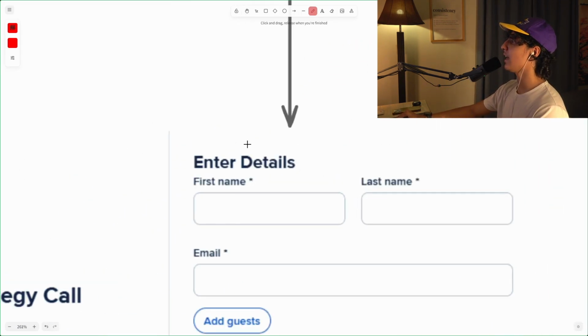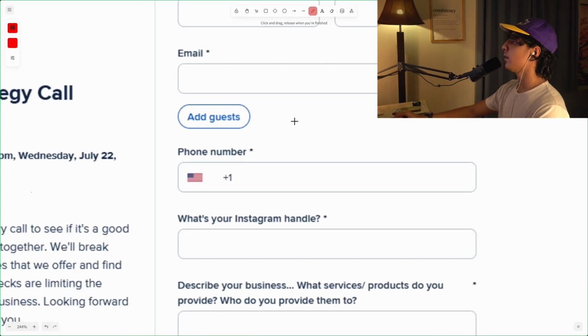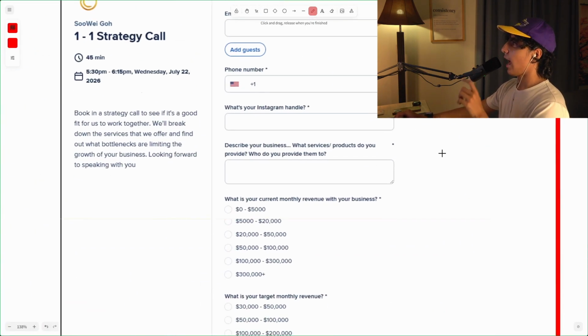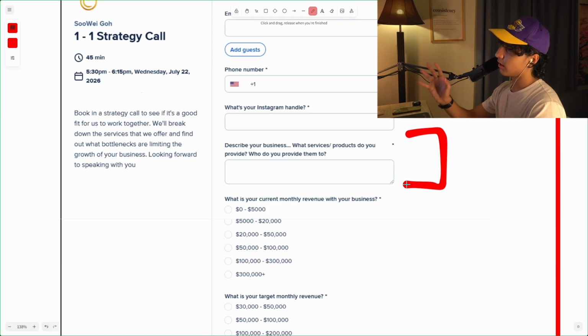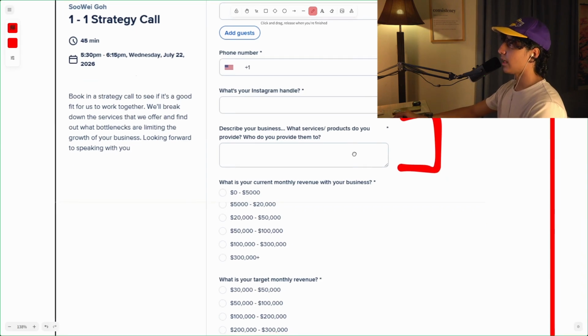For the form, you're going to see enter details, and here you're going to enter your details of first name, last name, email, phone number. And what he's going to ask then, after these contact details, is to describe your business, essentially. This is because he has a very large number of business owners that could be coming to him, and he wants to know how they would describe their own business in their own words instead of trying to give them a one-size-fits-all solution. So you fill this out super quickly.